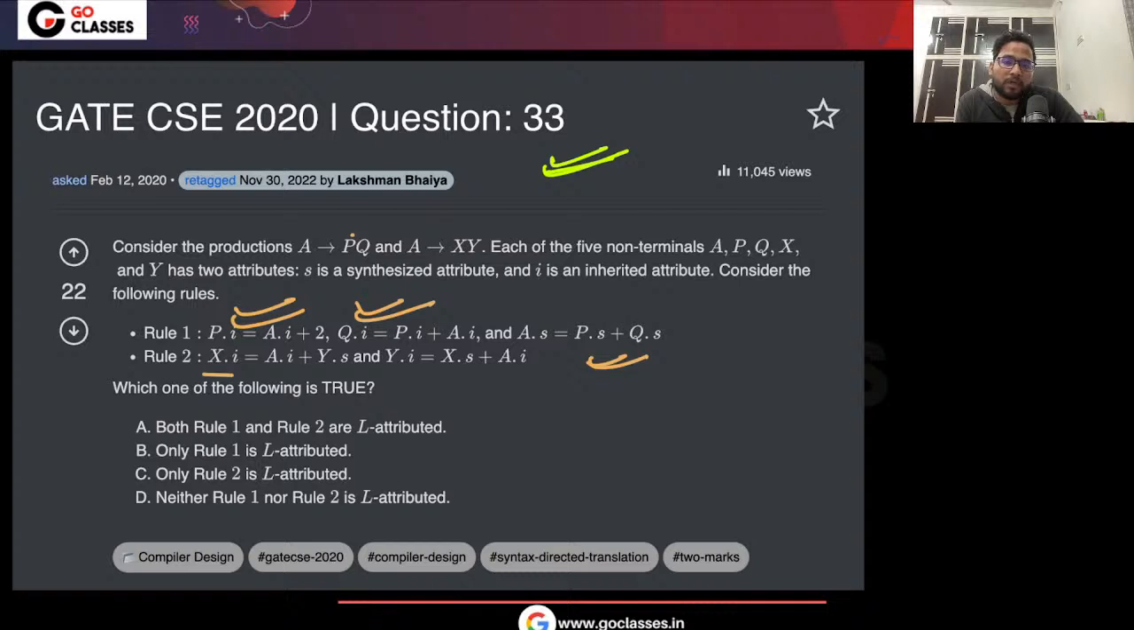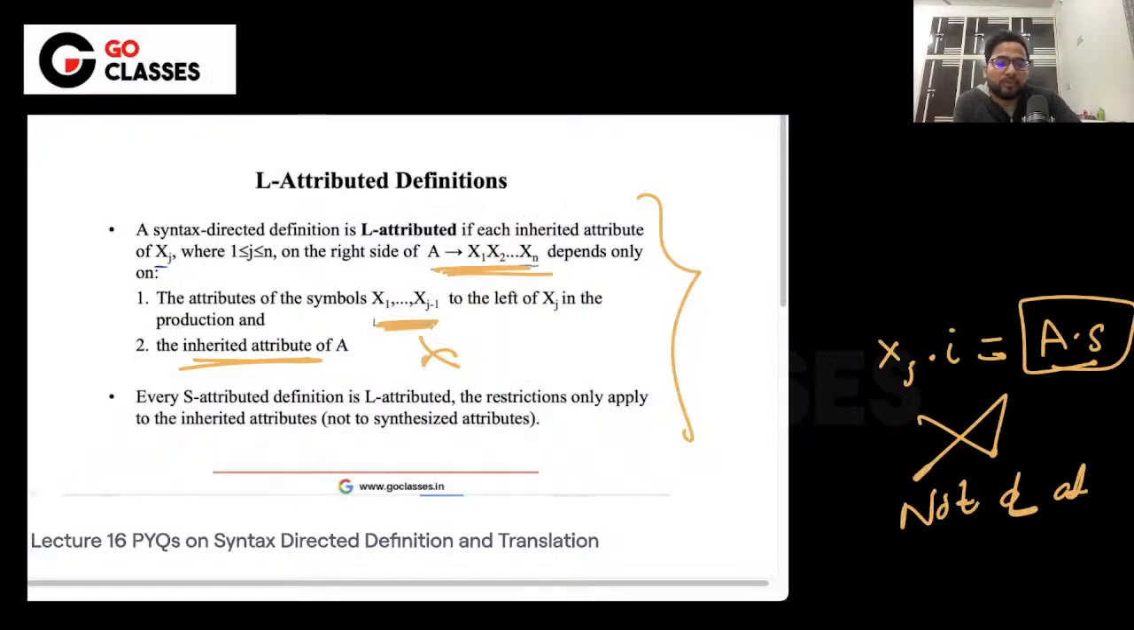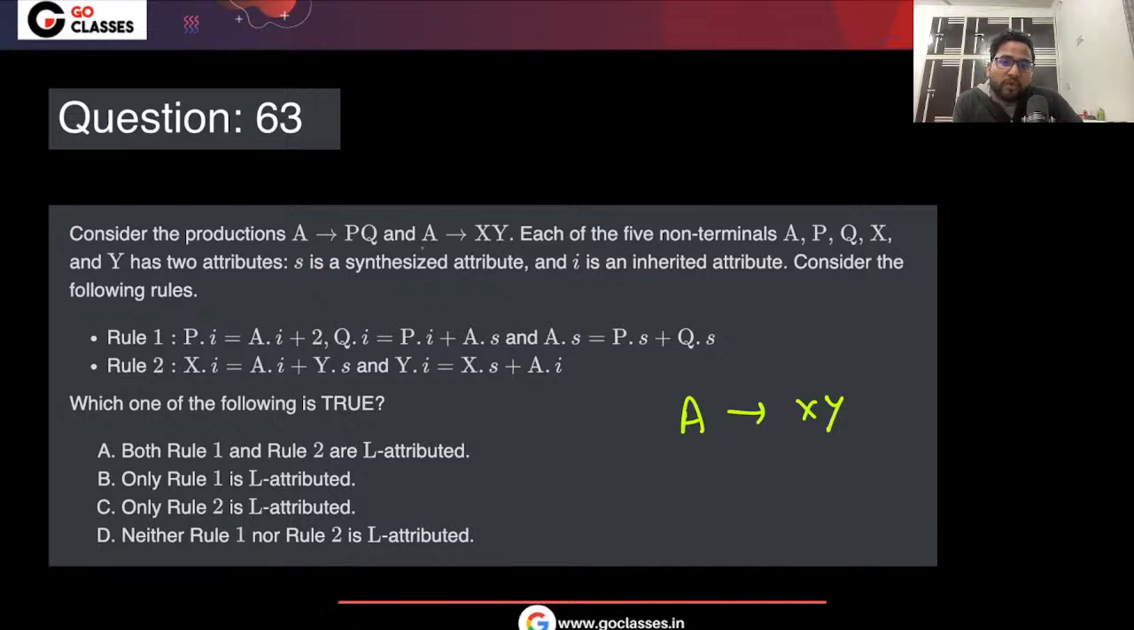What about rule 2? X inherited is depending on Y, so that is why it is not L-attributed. Only rule 1 is L-attributed, because rule 1 is not violating anything, since this is inherited. But what if this is synthesized? Because of this reason, Q inherited should be depending on any type of P, which is fine, but on A inherited only.